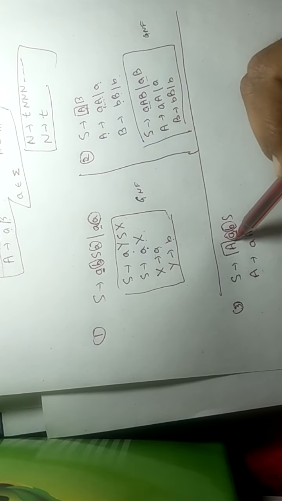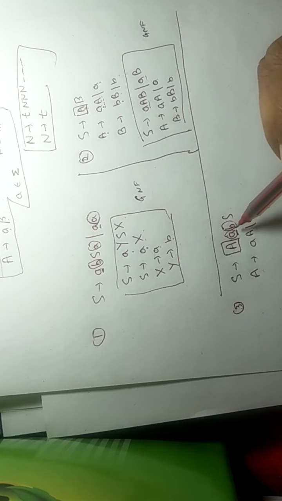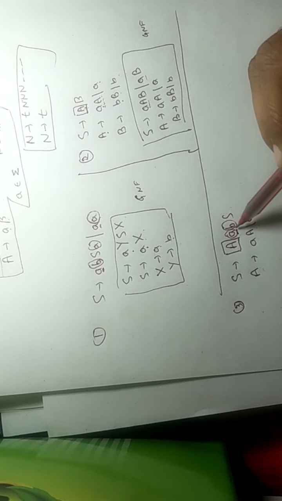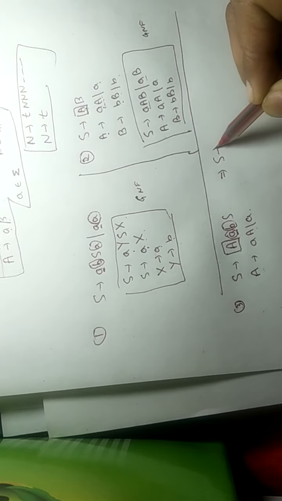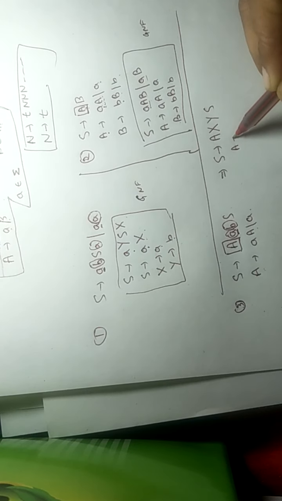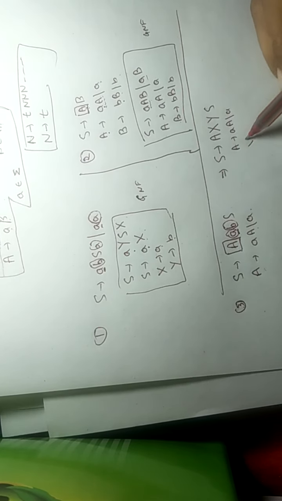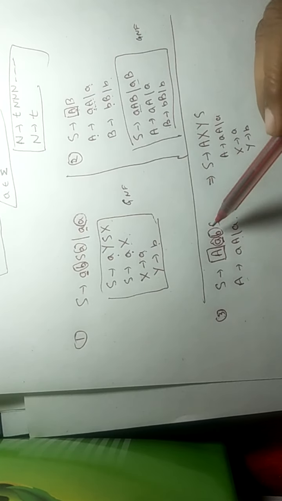One problem is that we are getting terminals after the first place, and the second problem is that we are getting a non-terminal at the first place. So there are two types of problem. Now we have to deal with them one by one. First replace these terminals by some variables, some non-terminals. So we will change it to S tends to AXYS, A tends to aA/a, X tends to a, Y tends to b. Now we have resolved one problem.